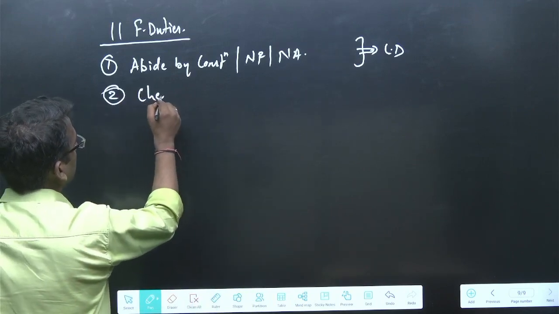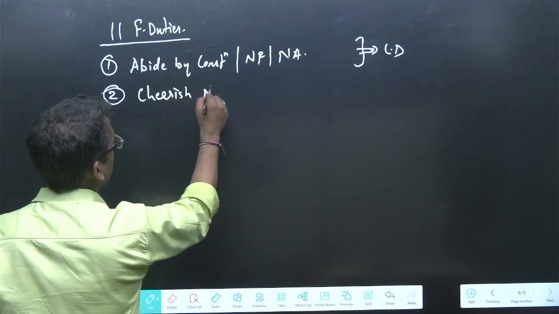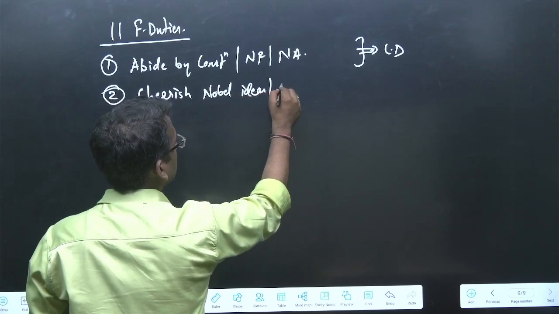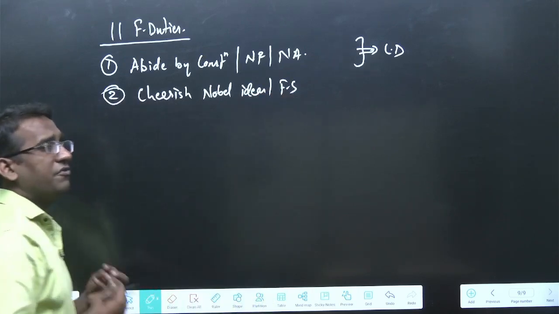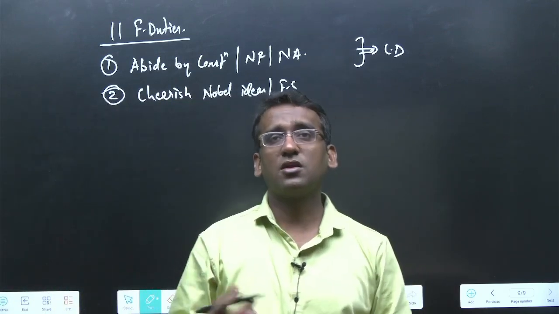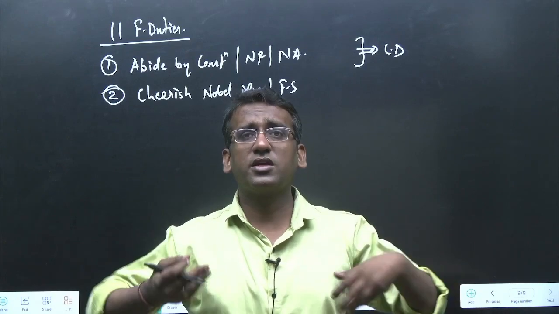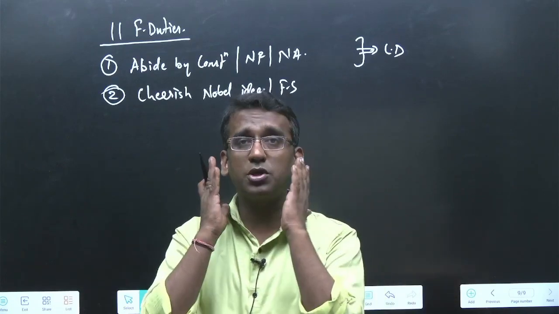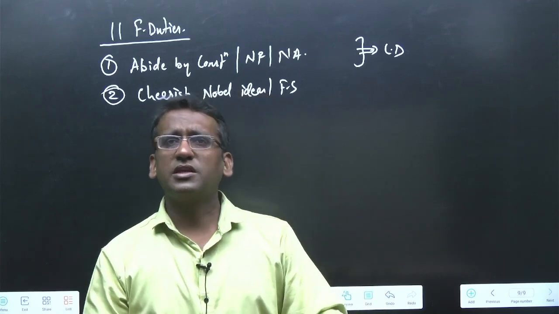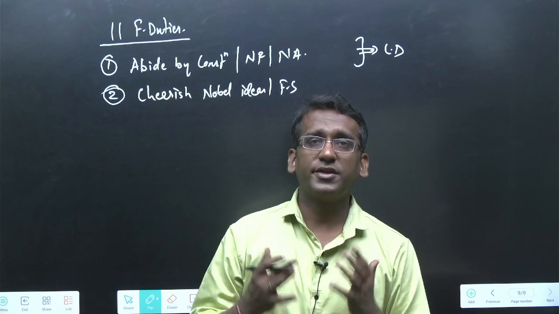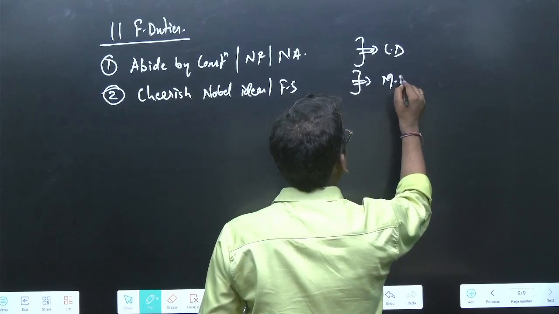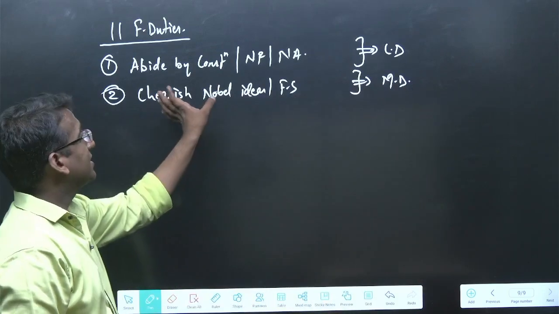Then, to cherish noble ideas and ideas of the freedom struggle, whatever ideas there were in the freedom struggle. Now, if you do not cherish the noble ideas, if you do not cherish the ideas of the freedom struggle like ahimsa, you say, I do not trust ahimsa, satyagraha, all this, you have not beaten anyone, but you do not cherish those ideas, it's okay. If you do not like Mahatma Gandhi's ideas, it's okay, no problem. This all lies at the individual level, right? So this is the moral duty. If not performed, even in that case it is okay.